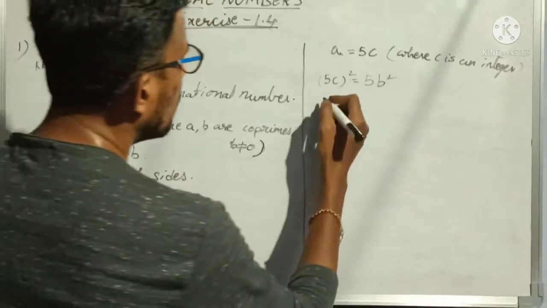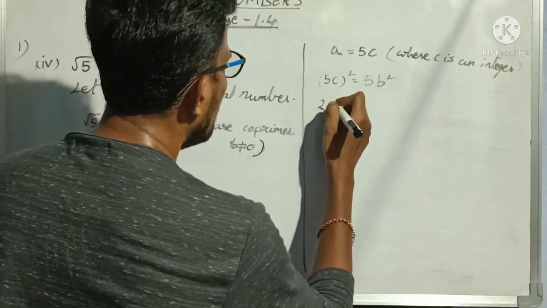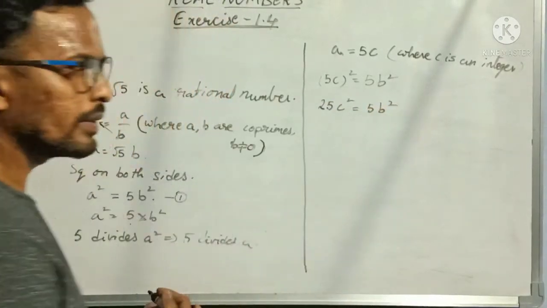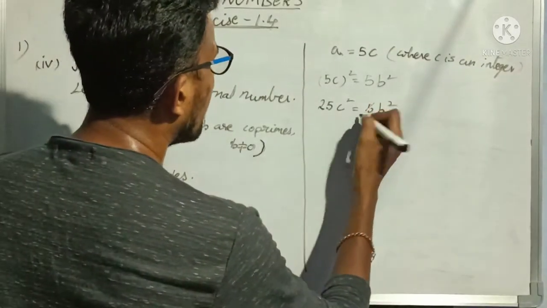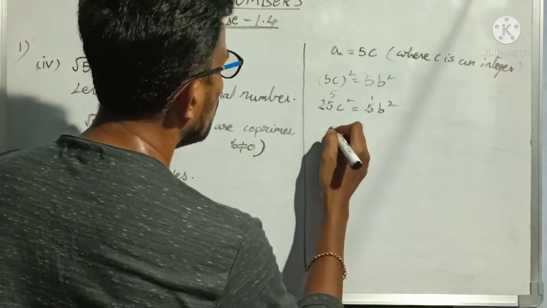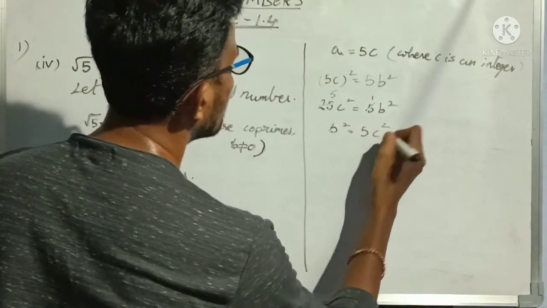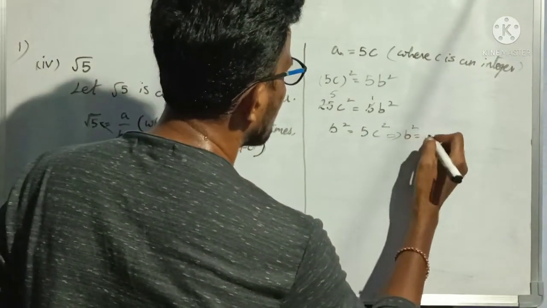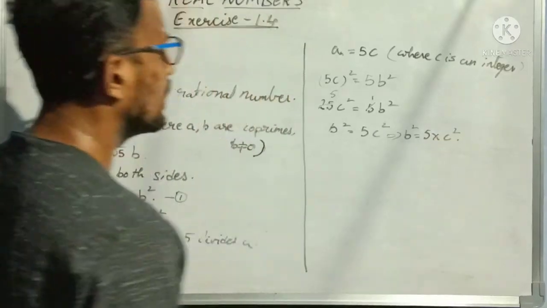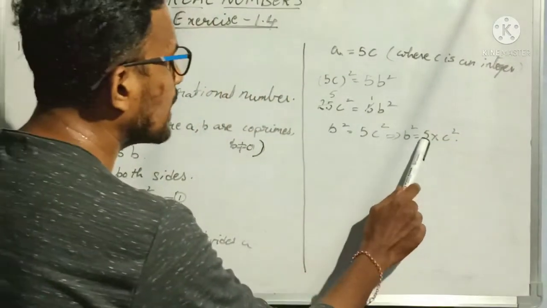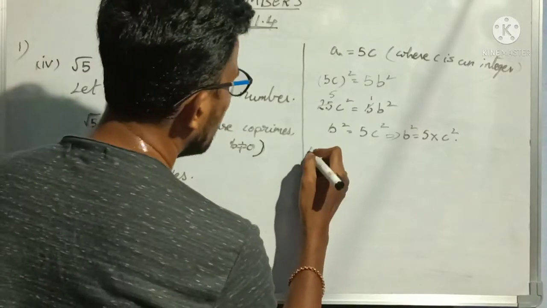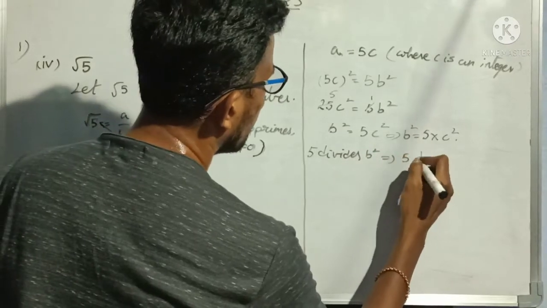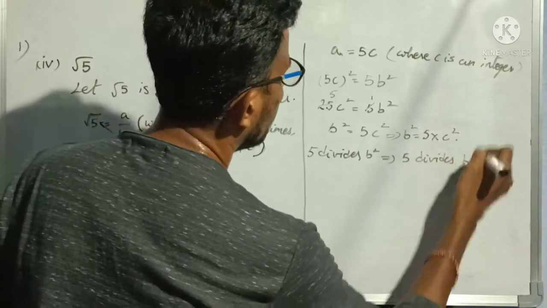So 5 square is 25. So 25 c square is equal to 5 b square. So 5 ones are 5, 5 fives are 25. So b square is equal to 5 c square. Now again I can write b square is equal to 5 into c square. So what are the factors of b square now? 5 is a factor and c square is a factor. So I can write 5 divides b square implies 5 divides b.